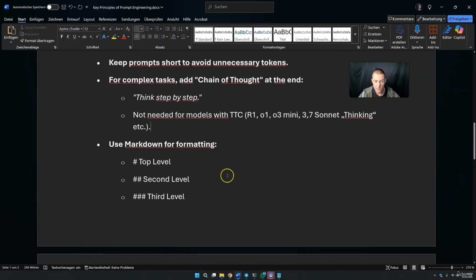Then also something that is really important, you should use Markdown for the formatting in your system prompt. This works a little bit better. Markdown is relatively easy.